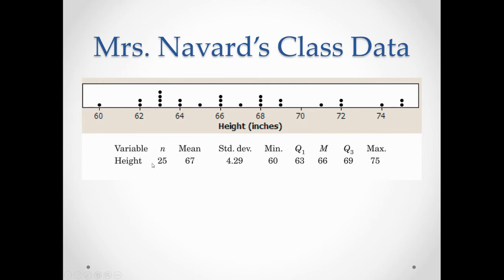Okay, N means this is the number of students. The mean is the average. The standard deviation is how far away from average we are. The 5-number summary is the min, quartile 1, median, quartile 3, and your maximum from Chapter 2.